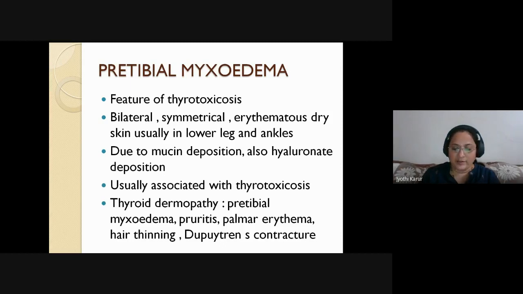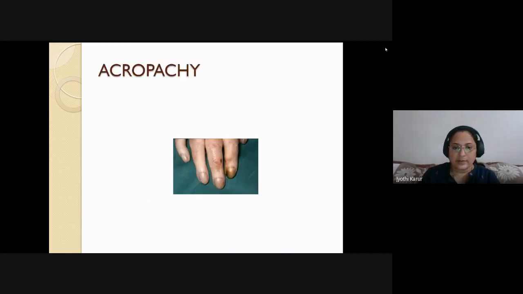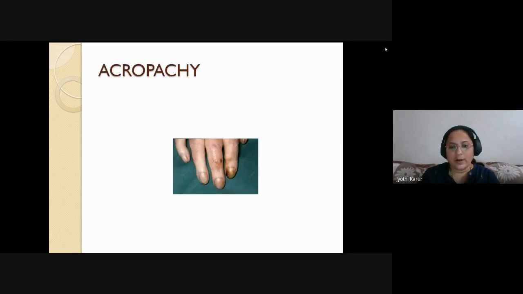So if someone asks what are the different dermatological conditions with thyroid disorders, one is pretibial myxedema, which is seen in hyperthyroidism, and pruritus, palmar erythema, thinning of the hair, and Dupuytren's contracture. So these are the predominant features of thyroid dermopathy. See, this is because of the excessive deposition of glycosaminoglycans. This is called as thyroid acropathy.